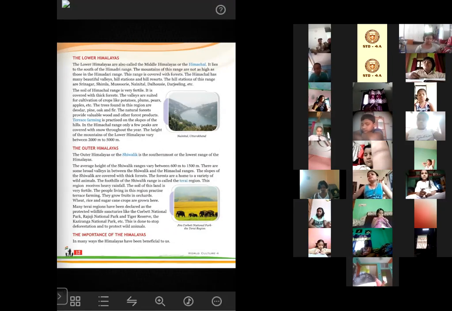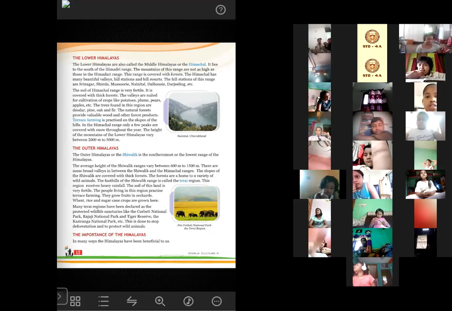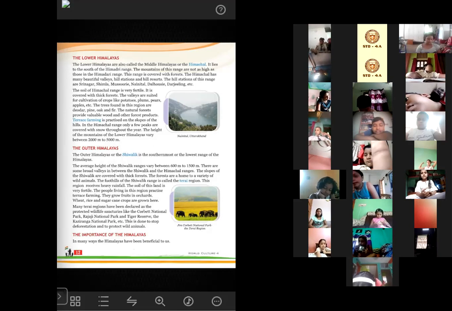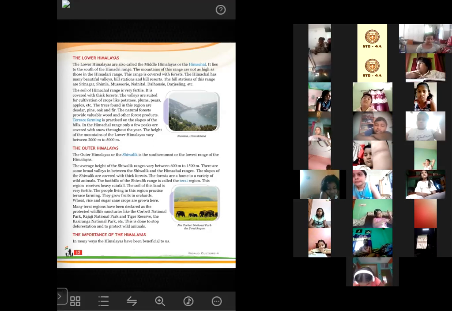Now, the Outer Himalayas is also known as Shivalik. So Shivalik is nothing but another name of the Outer Himalayas. Just as we call the Lower Himalayas Himachal and the Greater Himalayas Himadri, the Outer Himalayas is also called the Shivalik. This is the southernmost and the lowest range of the Himalayas.